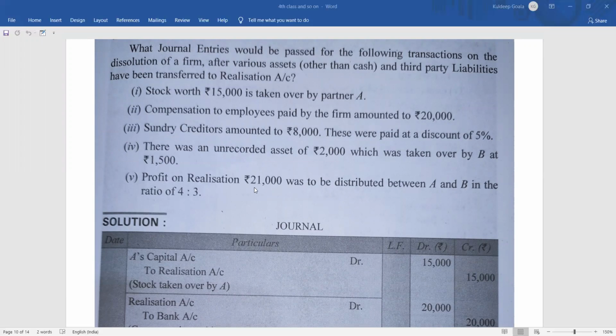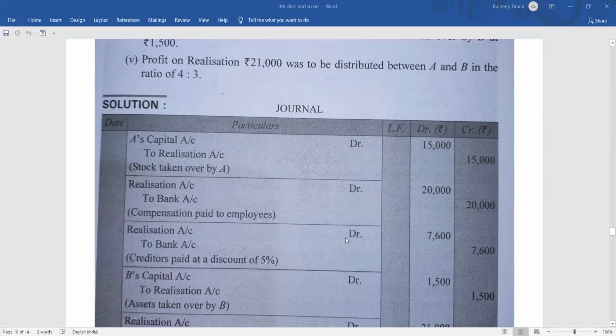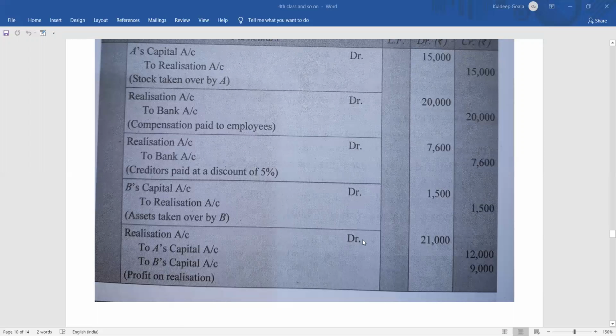So realization account debit, and since this is a profit, capital will increase, so to capital accounts of A and B. The entry will be: realization account debit 21,000. 21,000 will be divided in the ratio 4:3, so that means it is 12,000 and 9,000. So the journal entry will be realization account debit 21,000 to A's capital account 12,000 to B's capital account 9,000.